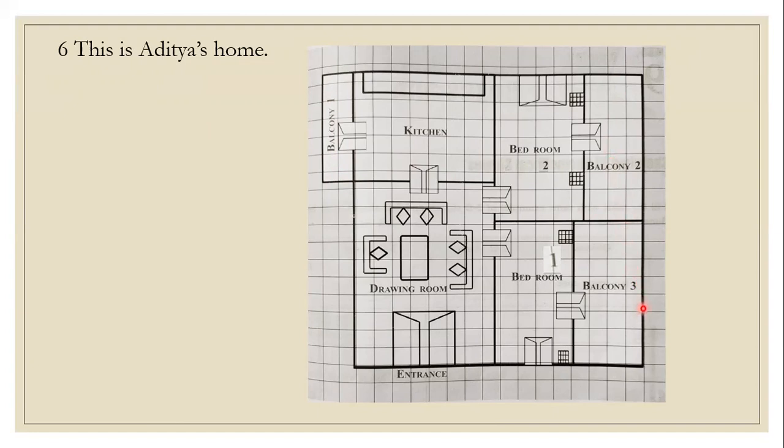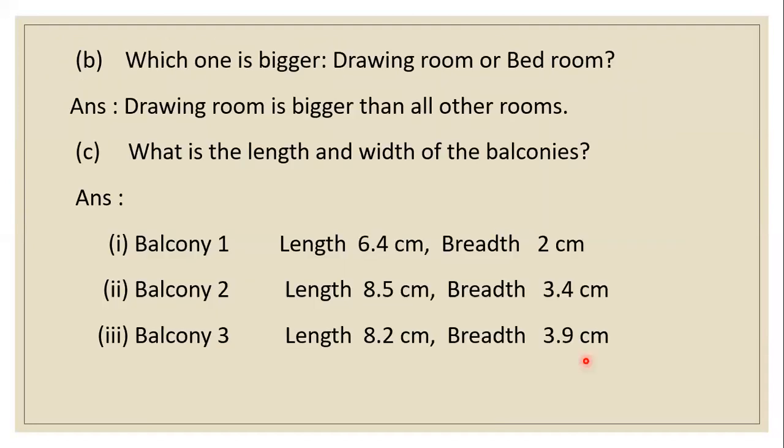Balcony 3, we will see the length, this 1, 2, 3, 4, 5, 6, 7, 8 and a little more than 8. So I have taken it as 8.2 centimeter and the breadth is 1, 2, 3, 4, a little less than 4. So it is taken as 3.9 or if you want you can consider it as 4 centimeter also. Okay children, that I have shown here.